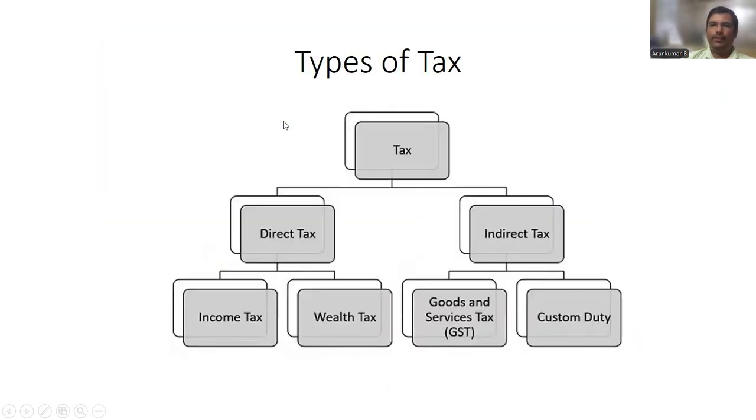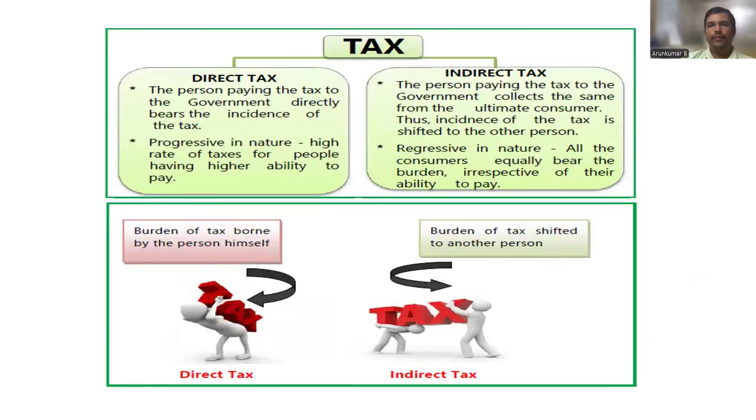The types of taxes in our country are direct tax and indirect tax. Direct tax consists of income tax and wealth tax, and indirect tax includes GST and customs duty. The person paying the direct tax to the government directly bears the incidence of the tax. It is progressive in nature, with a high rate of taxes for people having higher ability to pay.